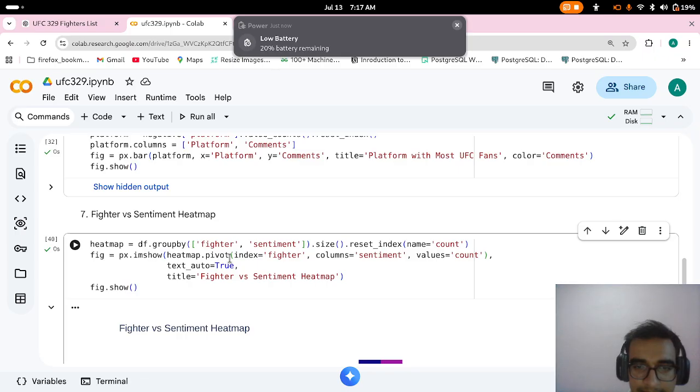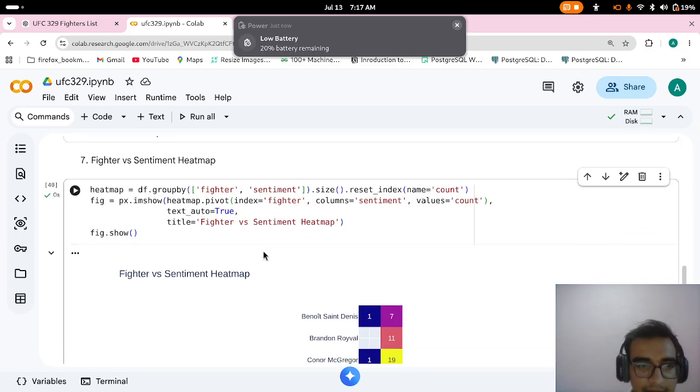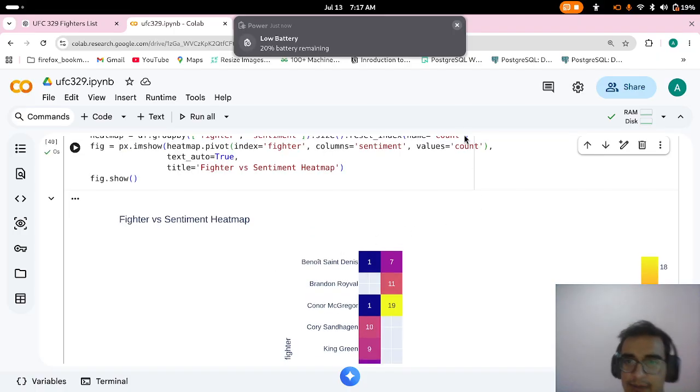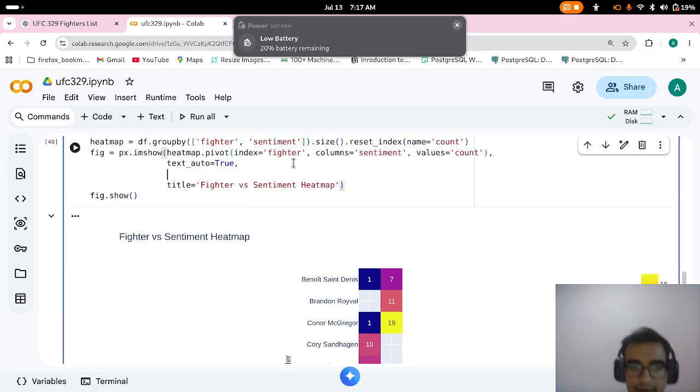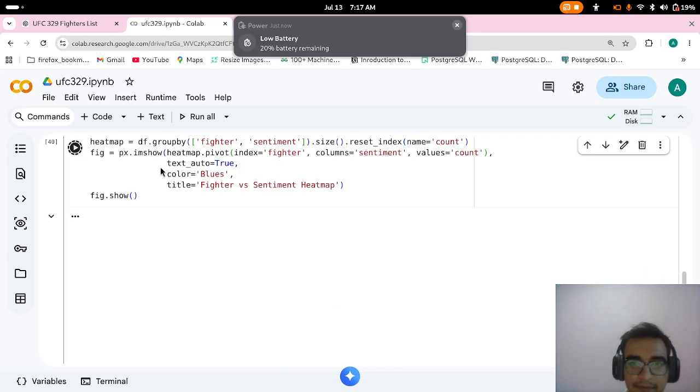And yeah, that's the heat map for you. I can change color, I can set the color to BLUES. It would look better.